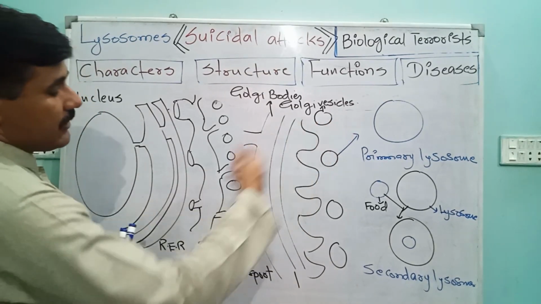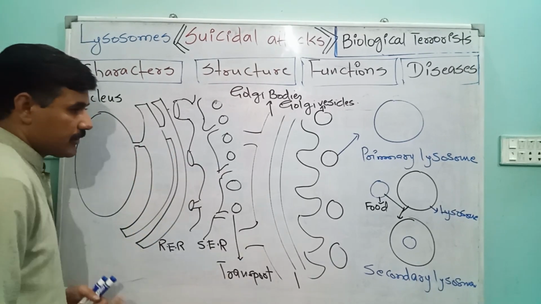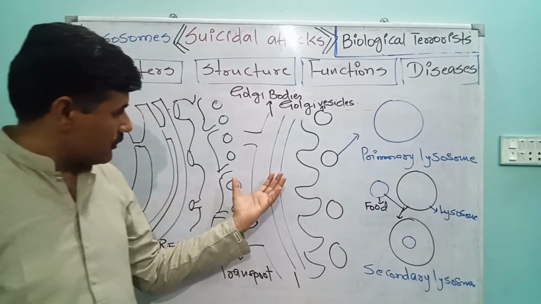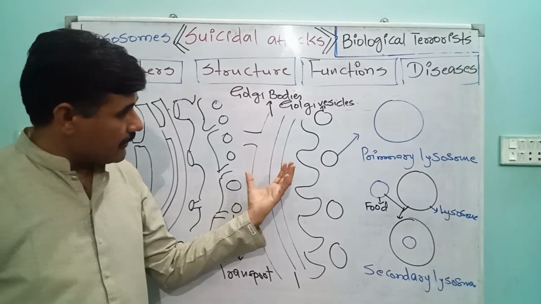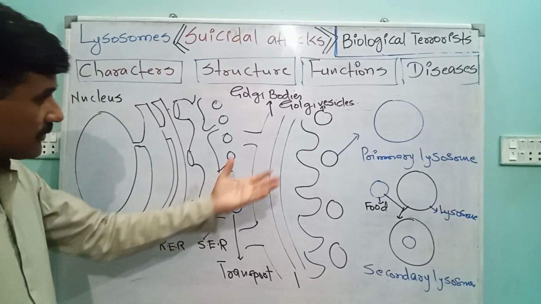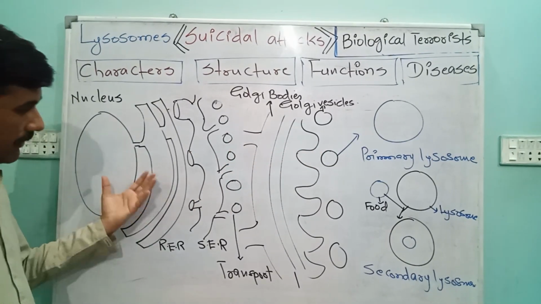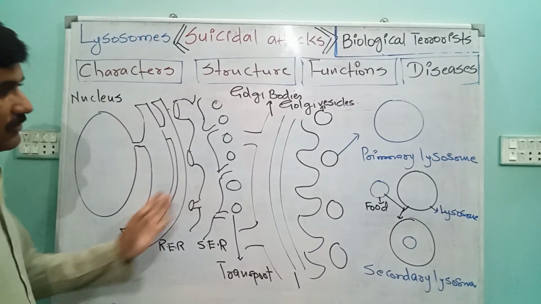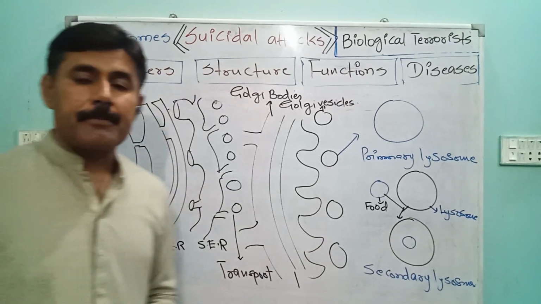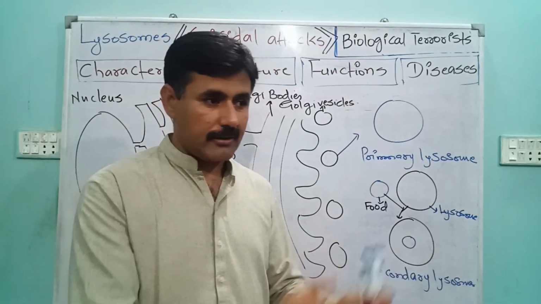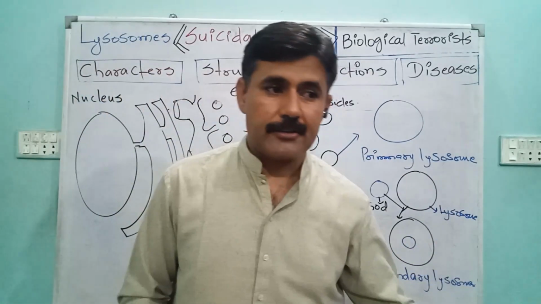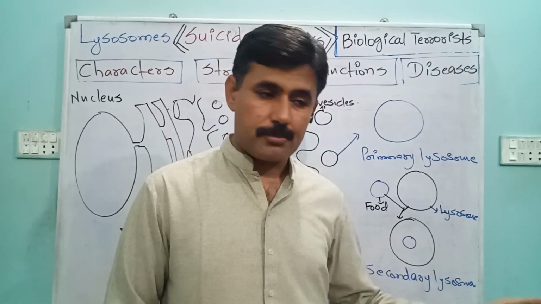As we have already studied while studying Golgi bodies, lysosomes originate from Golgi complexes, but they contain a variety of enzymes and materials, and these secretions are produced by different organelles. See, there is a mechanism, as we have already explained. This is the nucleus. It produces different types of RNA that are required to synthesize proteins, because we have already explained that synthesis of proteins takes place by two processes: